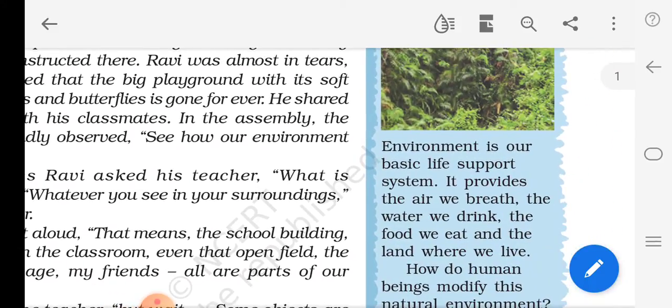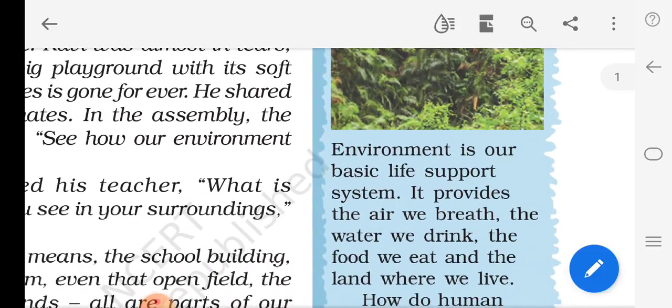Environment is our basic life support system. It provides the air we breathe, the water we drink, the food we eat, and the land we live on. Have you understood what is environment? Environment is our basic life support system.